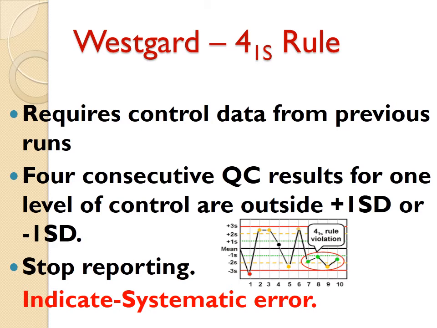Westgard 4-1S rule. This requires data from previous runs. When 4 consecutive QC results have crossed the plus 1SD or minus 1SD, this is a systematic error. Whenever you get this, we should stop reporting. You should go for rejection of the run, calibrate and rerun the quality control material. This is the violation of 4-1s.